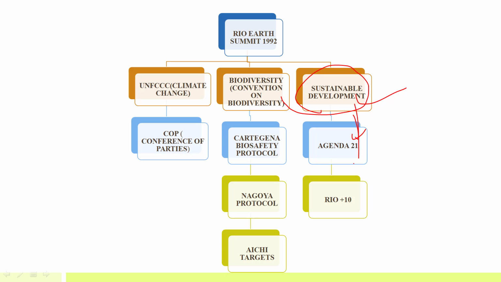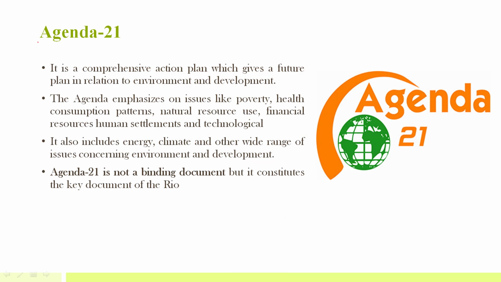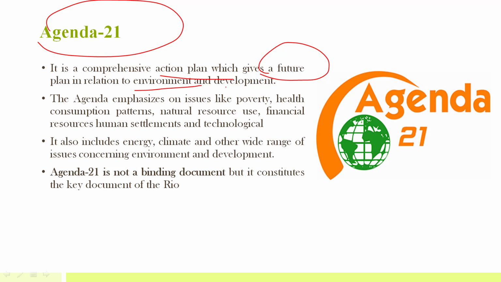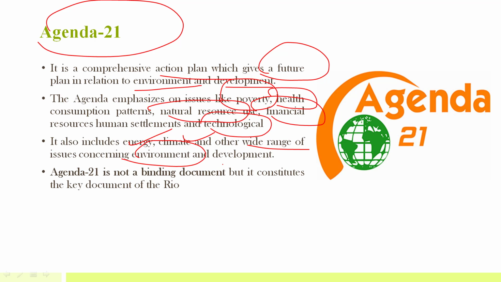Now let's discuss the last one, that is sustainable development. In this we'll discuss Agenda 21, Rio plus 10. So Agenda 21, that is agenda for the 21st century. It's a comprehensive action plan which gives a future plan in relation to environment and development. This emphasizes issues like poverty, health, consumption patterns, natural resources, financial resources, human settlements and technological advancement. So it also includes energy, climate and a wide range of other issues concerning environment and development.